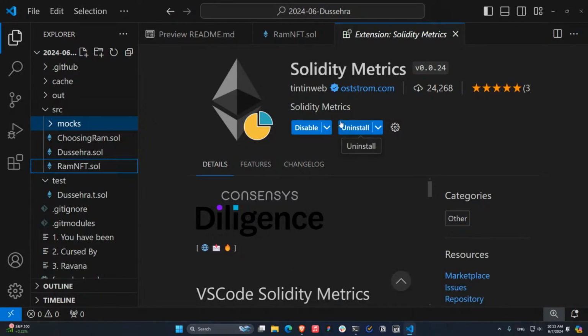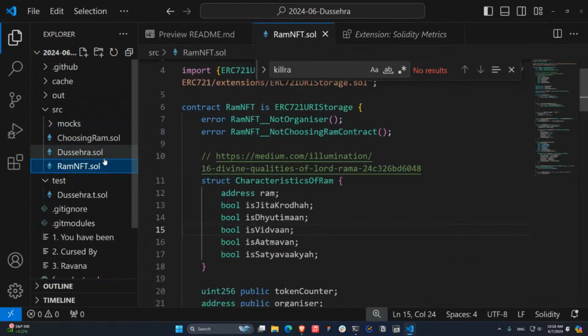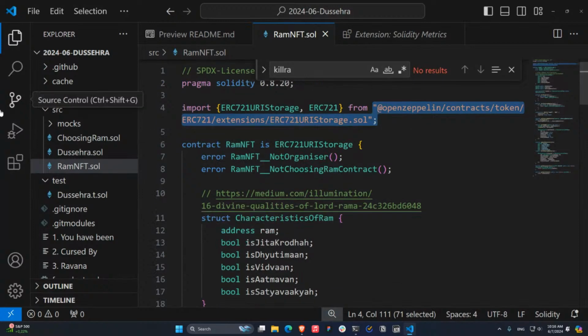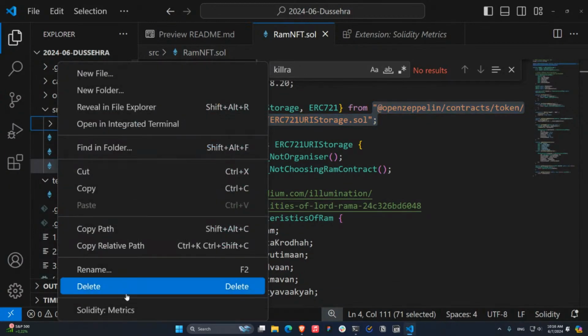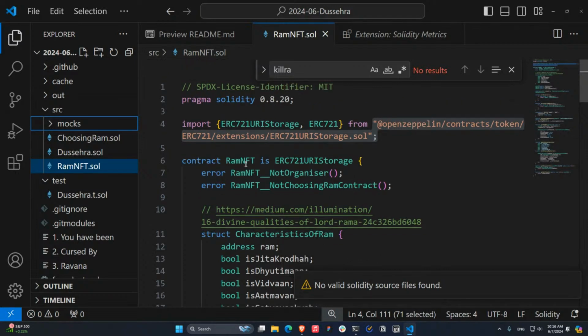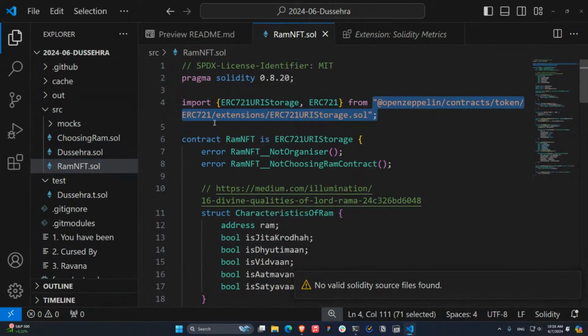solidity metrics extension is supposed to give you a small report about what the smart contract is about, how many view functions they have, how many call functions they have, and also graphs about the inheritance. For example, we know this RamNFT.sol inherits from the OpenZeppelin smart contracts. I'm really sorry, I don't know why this is not working, because solidity metrics is saying there are no valid solidity source files found. I should have tested this before, but never mind. Let me check some comments here.